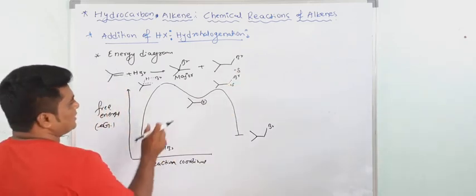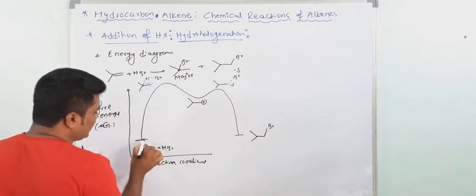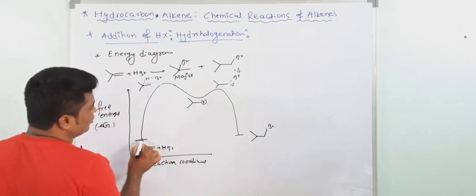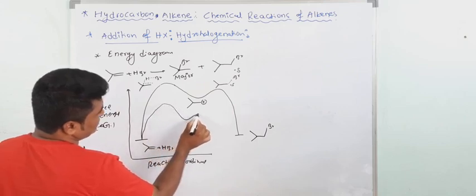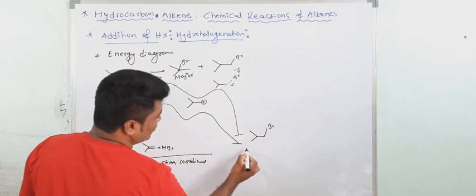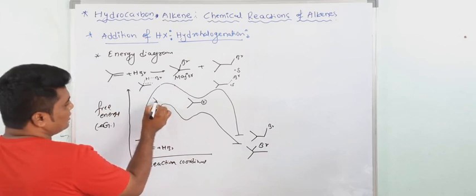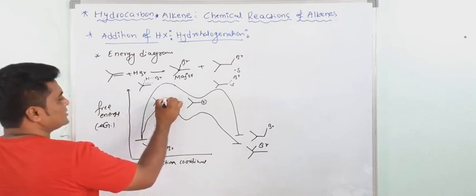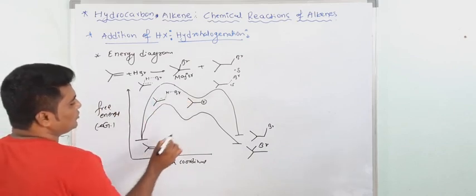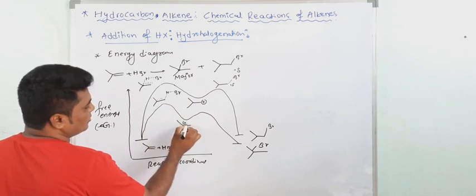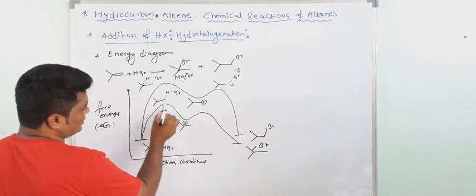Now if you write the graph for this major product, you will get it like this, because you are getting a stable carbocation. So your transition state has less activation energy. Now the product is like this. This is a stable product. And see, the transition state is like this, and here it is a stable carbocation. That's why the activation energy is less for this transition state.